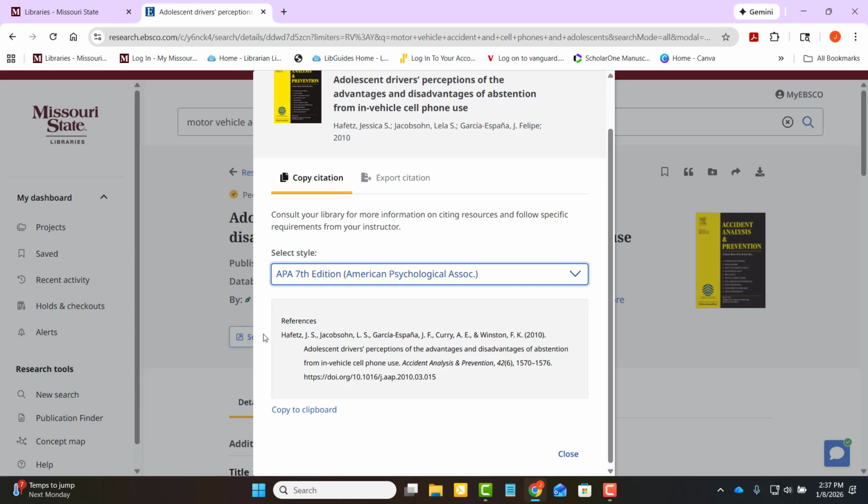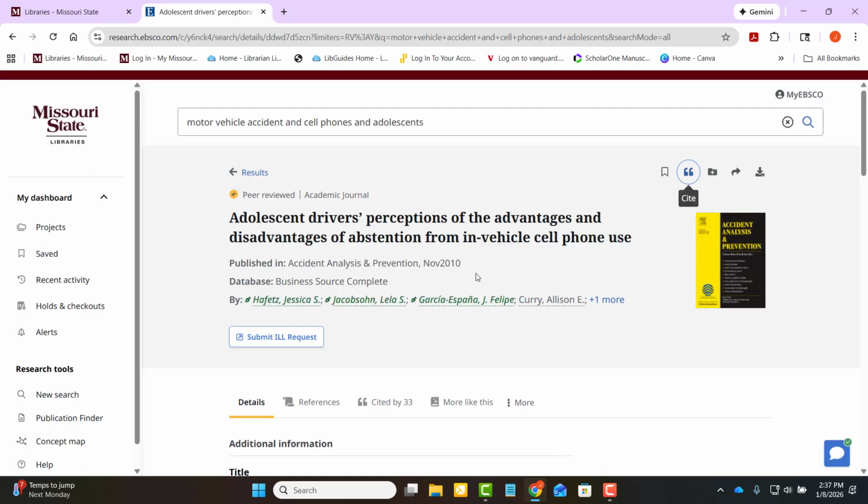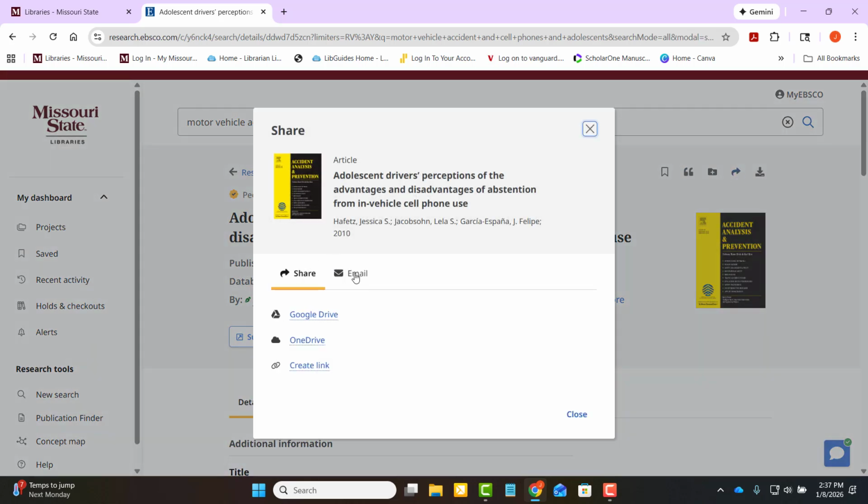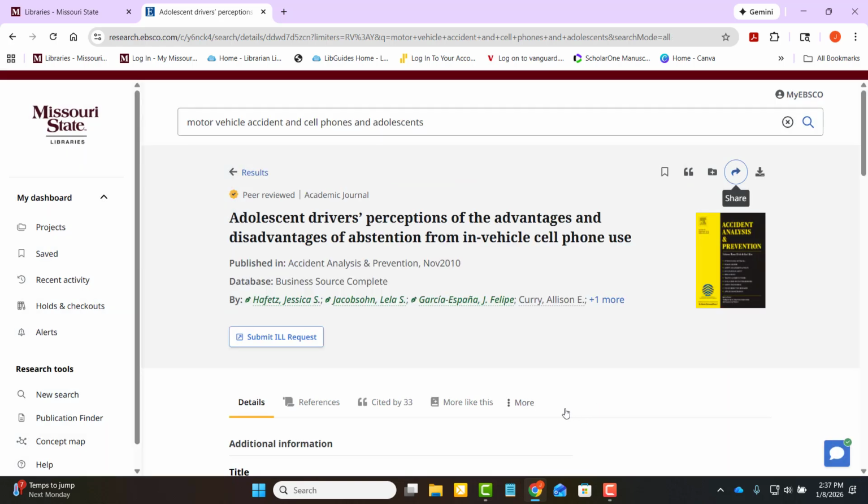This is a wonderful tool, but with any citation generation, I recommend that you double check it against a style guide before handing in final projects, because it does mess up on things. This one looks pretty good, but usually double check. And also the share, if you wanted to send it to your email or any drive, Google Drive or OneDrive, or if you want to create a link, you can do that in the share section.